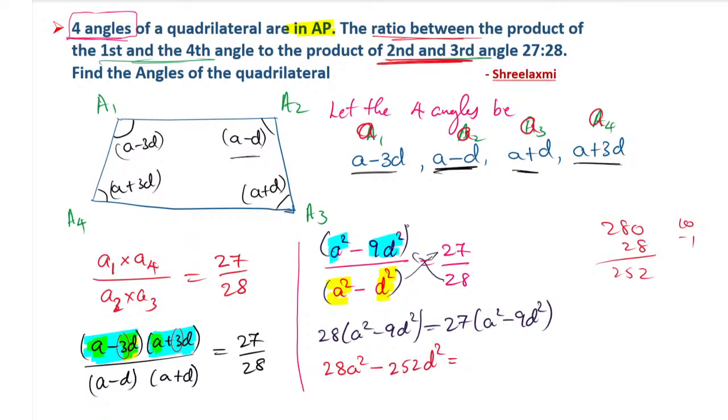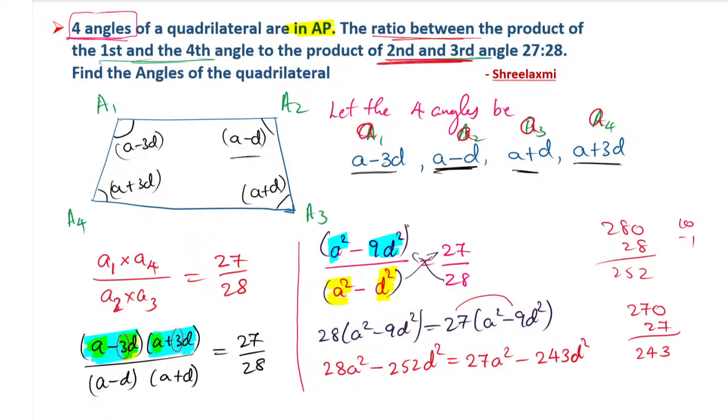Okay. So similarly we have 27 into a square, 27 a square. Similarly 27 into minus 9. So 27 10s are 270. In that, 27 you minus them and you will get 243. So it is 243 d square. So like this way you can solve them.